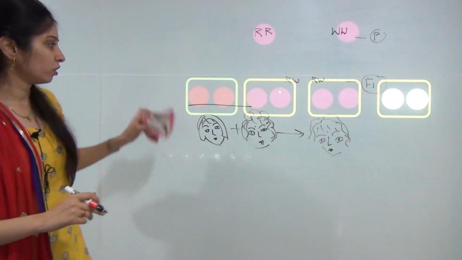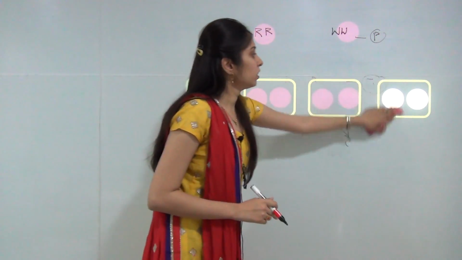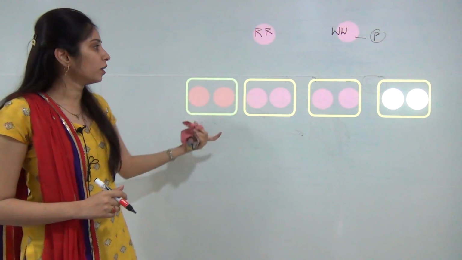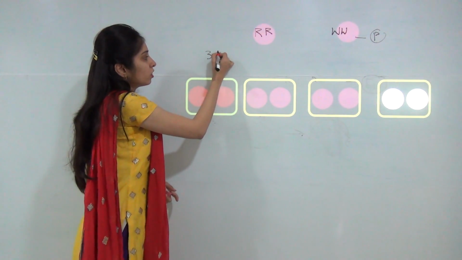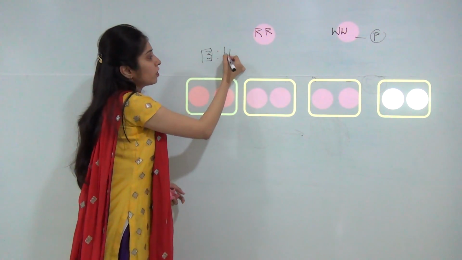When he self-pollinated these pink plants, he saw a different kind of phenotypic ratio appear, because according to Mendel's law the phenotypic ratio is 3:1, three plants red and one plant white.